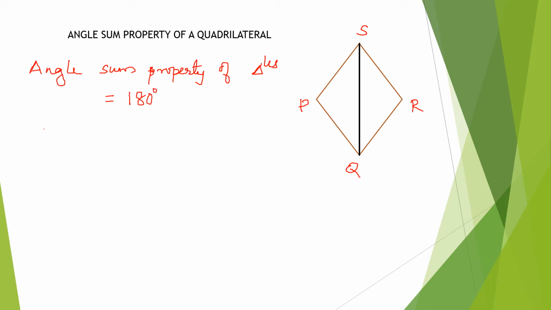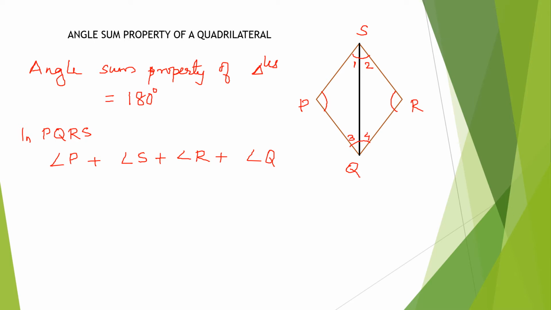Now in this quadrilateral PQRS, what are the angles we have? We have angle P plus angle S plus angle R plus angle Q, isn't it? These are the four angles we have. One angle here, one angle here, then we have angles S and Q here also. Now angle S, when we consider the triangle, we divide it into 1 and 2. Angle Q we are dividing into 3 and 4.